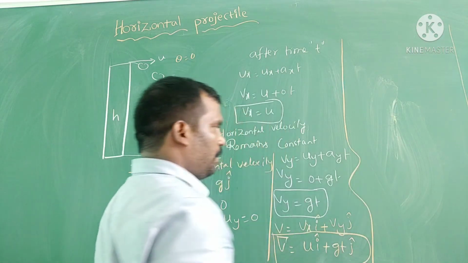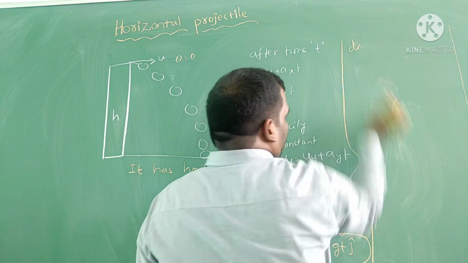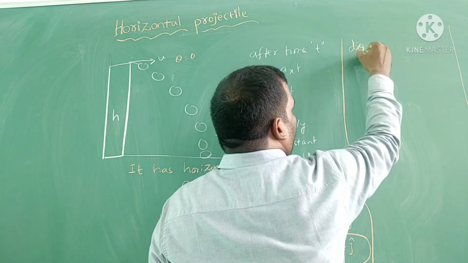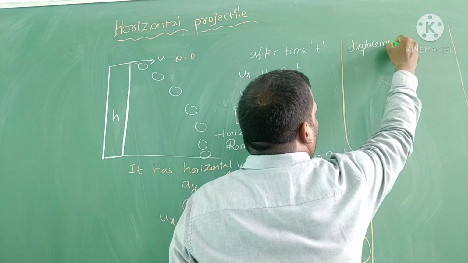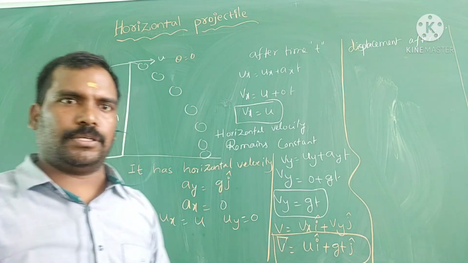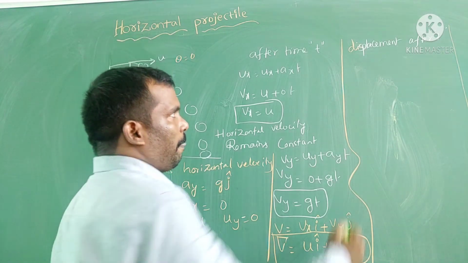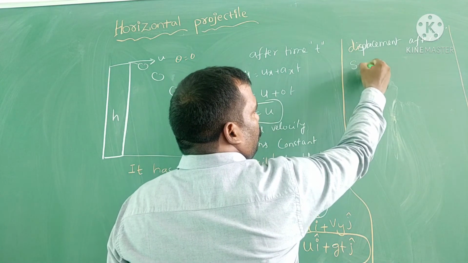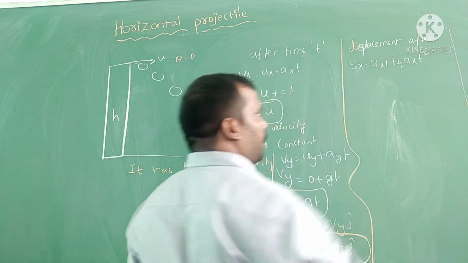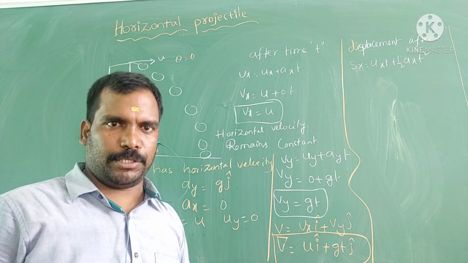Similarly, if you go for displacement after time t, what is the displacement? We have to write Sx is equal to ux t plus half ax t square.